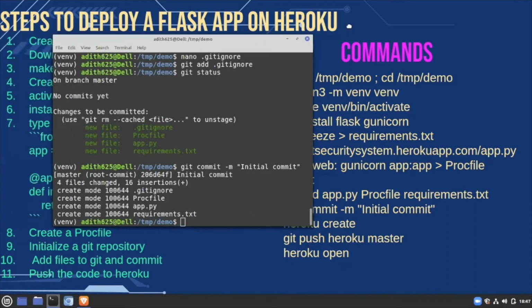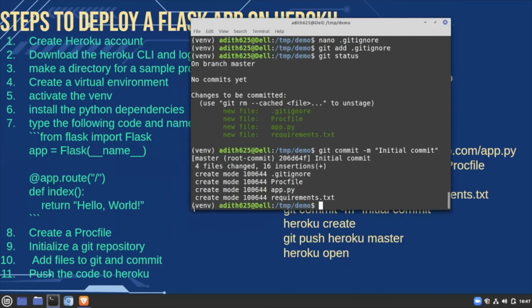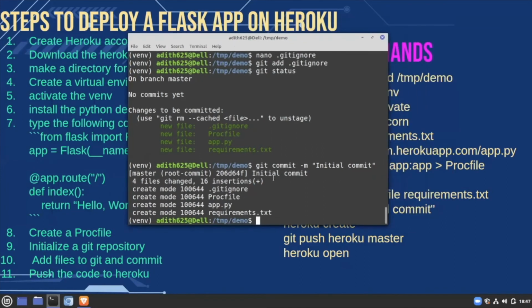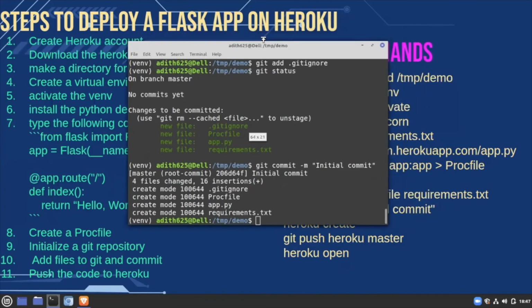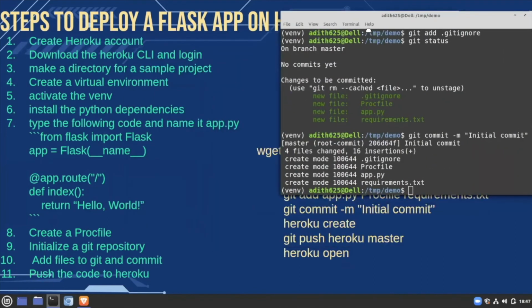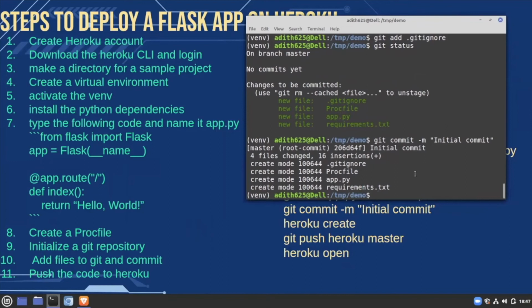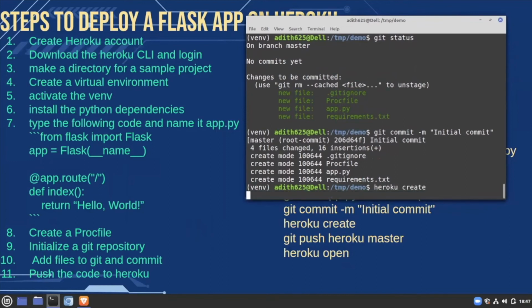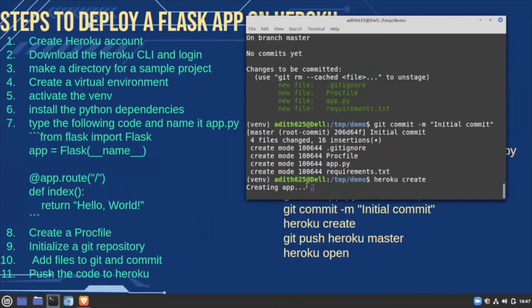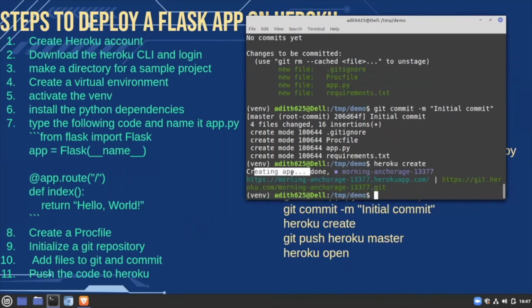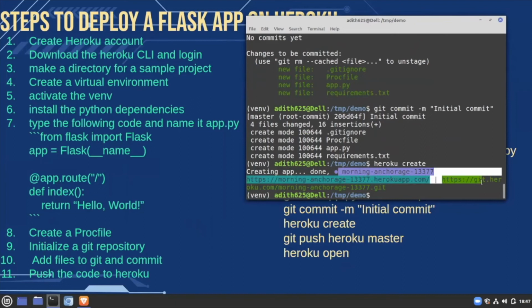So now the git repository is ready to be pushed to Heroku. First we'll have to create a Heroku app. We need to create a process in Heroku. So we run heroku create. This creates a Heroku app. Running heroku create actually creates an app with a random name.